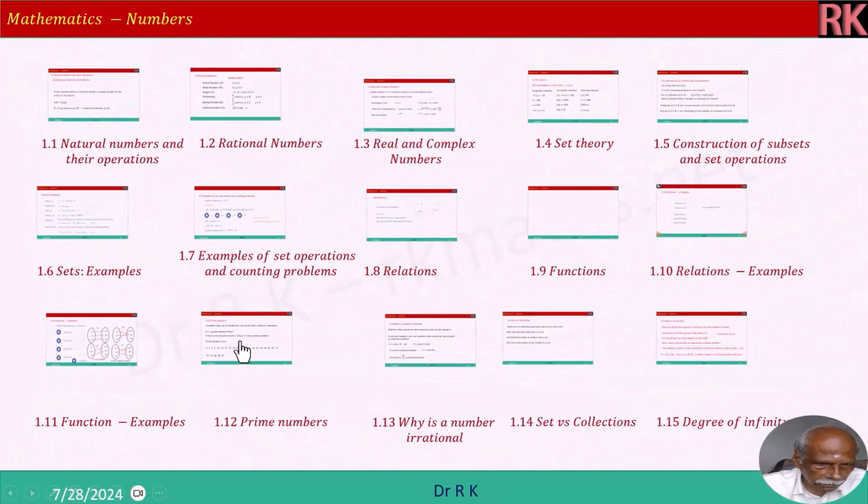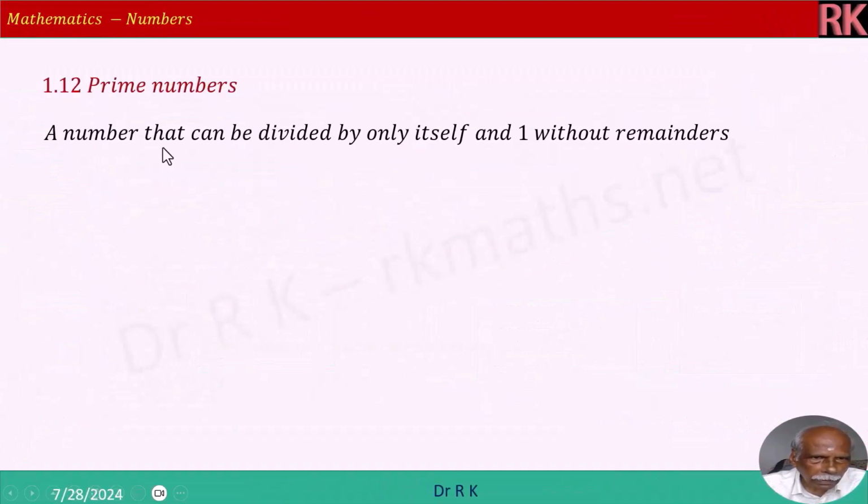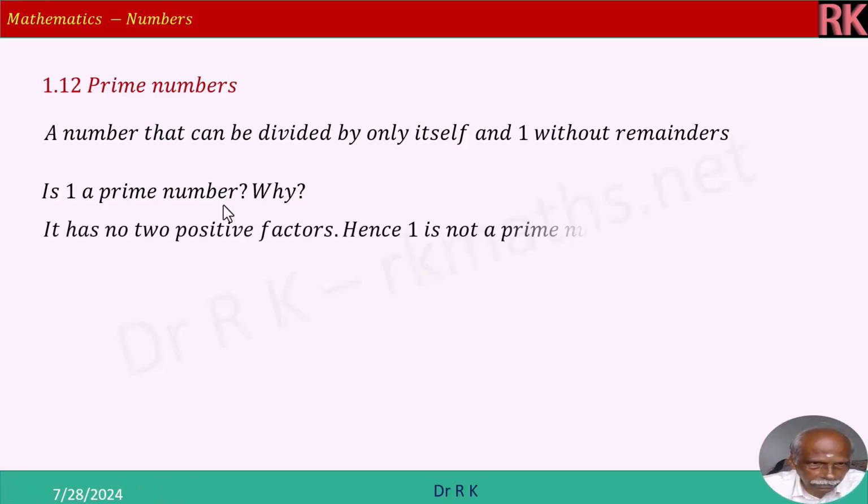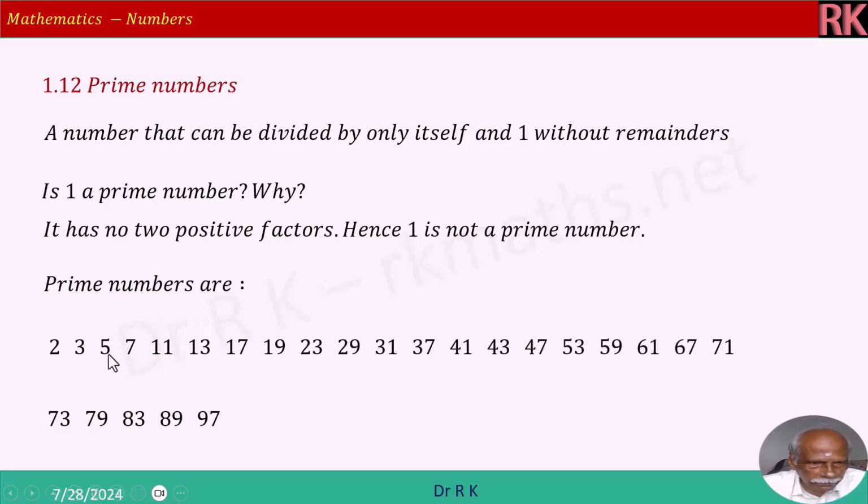Now we will see prime numbers. A number that can be divided by only itself and 1 without remainder is a prime number. 1 is not a prime number, because it is divisible only by 1. So not only one number, it should be divisible by 2 numbers: one by itself and another 1. It has no 2 positive factors, hence 1 is not a prime number. Prime numbers are 2, 3, 5, 7. I have written prime numbers up to 100. Actually within 100, right?